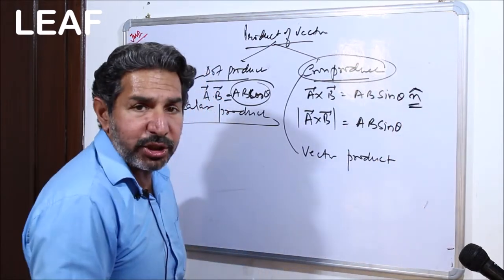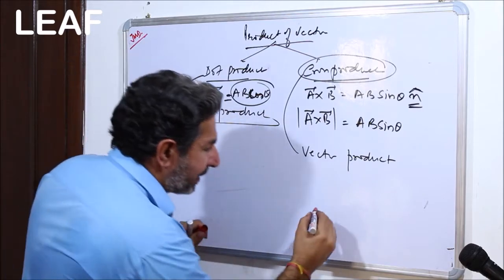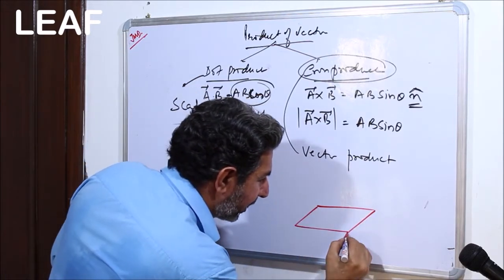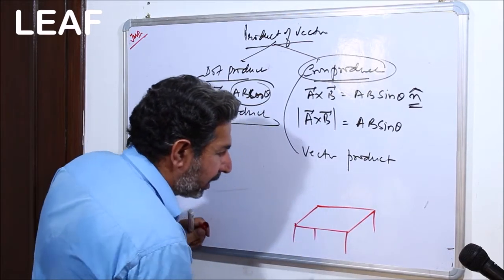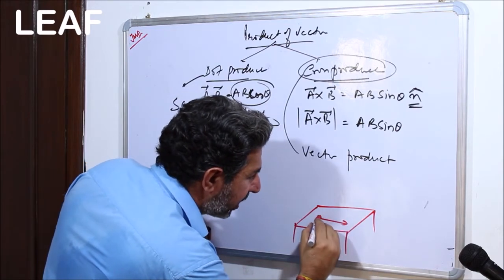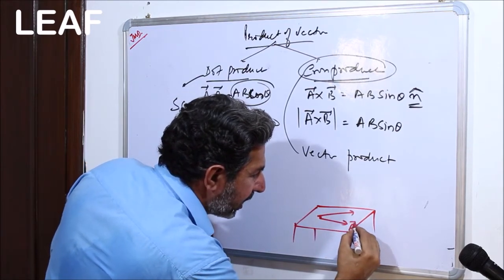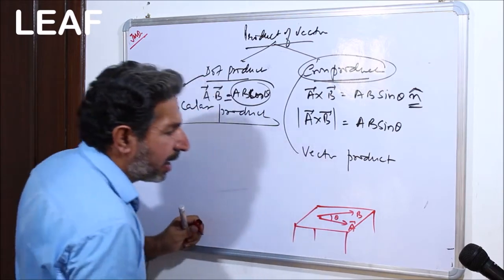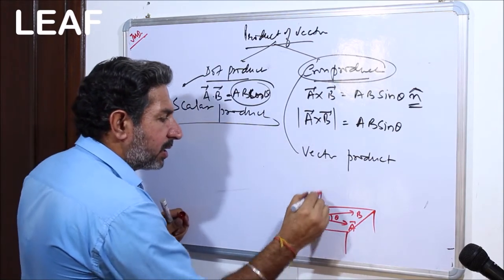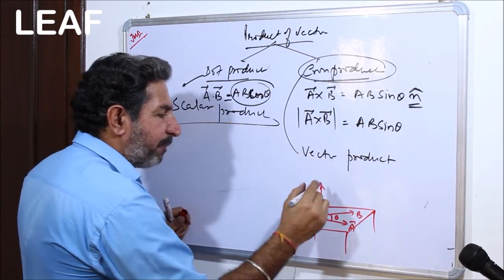And by the way, what is the direction of n cap? The direction of n cap is given by the right-hand thumb rule. Let's draw it quickly. This is A, this is B, and this is angle theta, and I'm moving from A to B, so the thumb is going to move upwards.